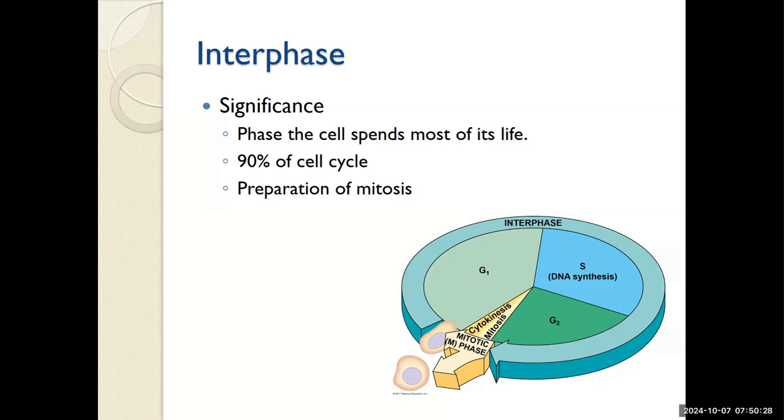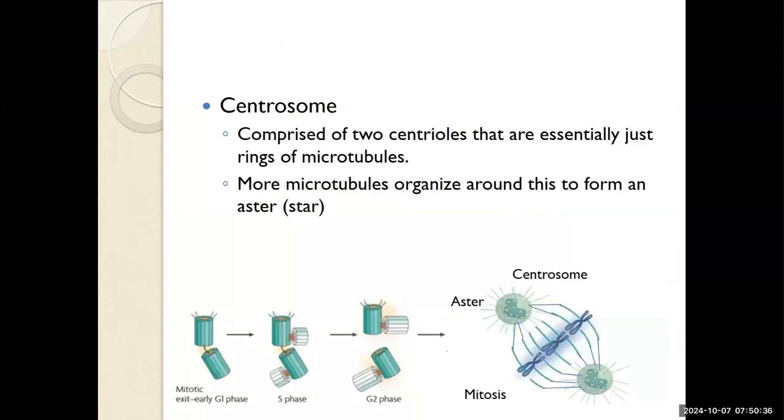Preparations for mitosis include getting larger, building the centrosome. You might recall from our chapter on the cell components that a centrosome is comprised of 2 centrioles that are essentially rings of microtubules. And from this, more microtubules will organize to form an aster or star. This aster, through polarity and charge, will replace the nuclear envelope as a mechanism to shelter the chromosomes while movement is occurring. They are essential to cell division.